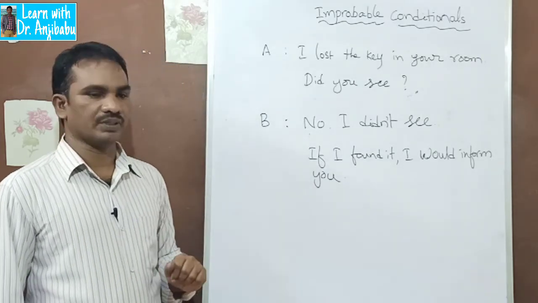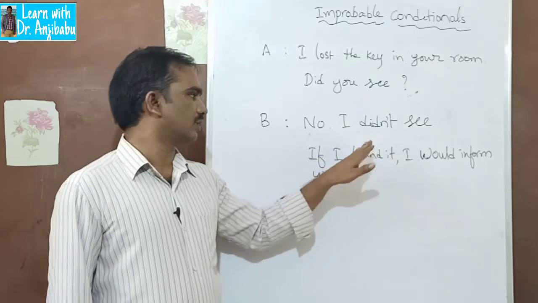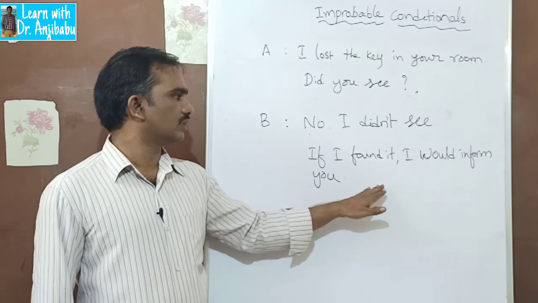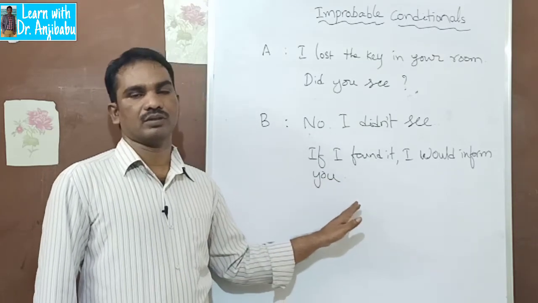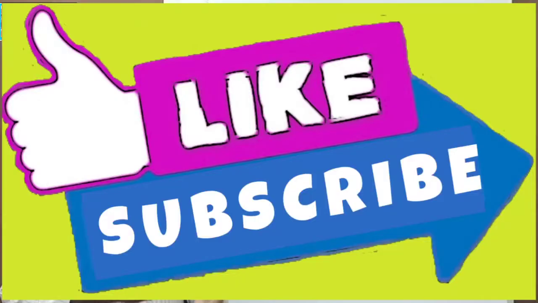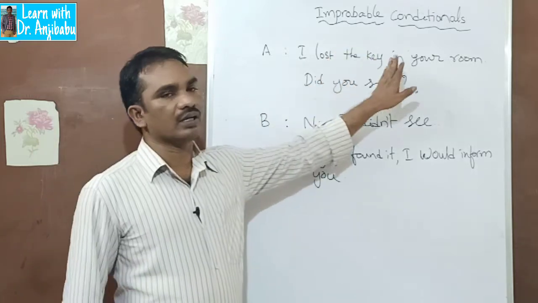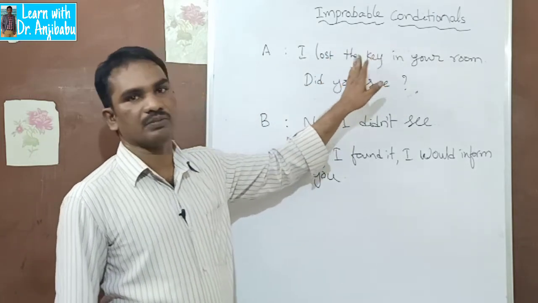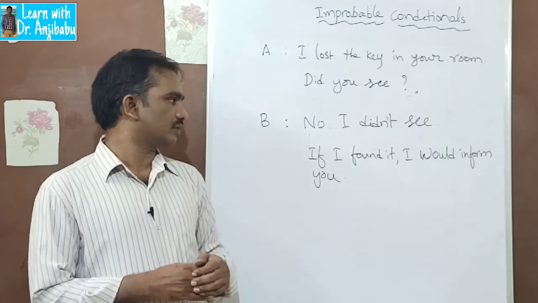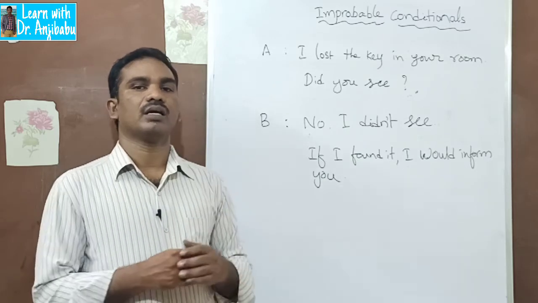So what does it mean? He did not find it. He did not see the key. But he is saying, if I found it, I would inform you. That means I did not find it, and I did not inform you. That means it's an improbable condition, an imaginary condition. That did not happen. He expected it, but that did not happen.